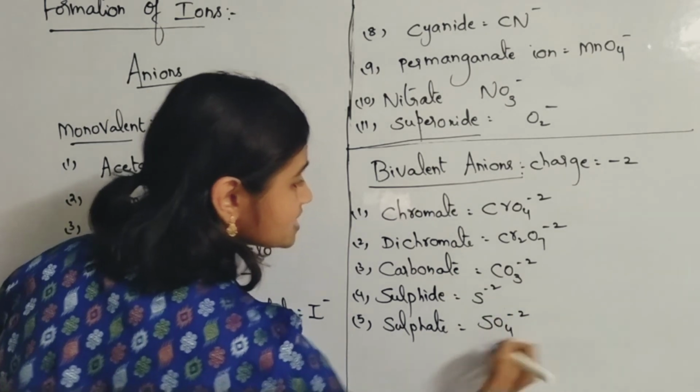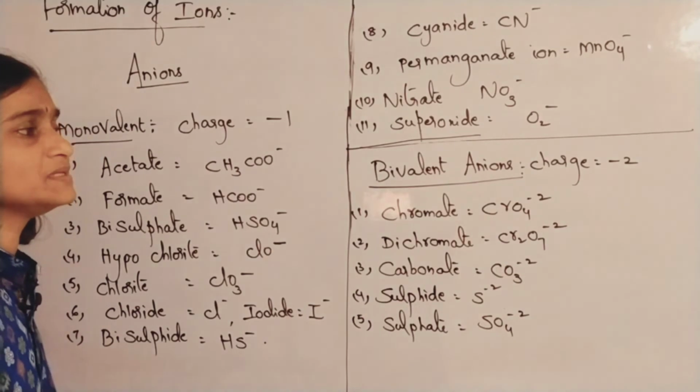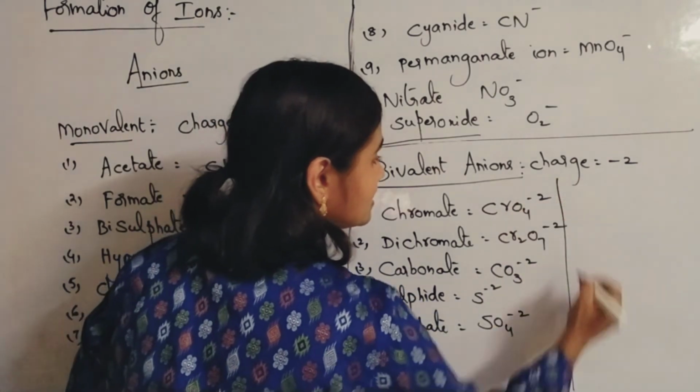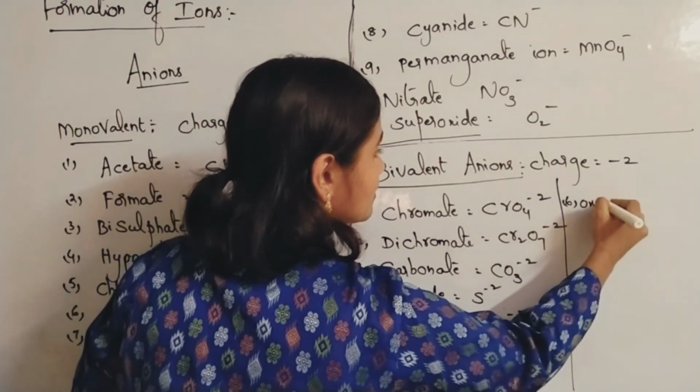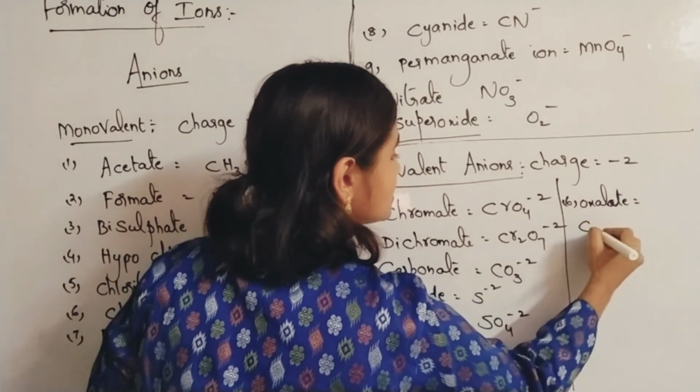Okay, now charge is -2 only in all these cases. Okay, so many examples will be there. Bivalent anions. Okay, oxalate C2O4 minus 2. Silicate SiO3 minus 2. Oxalate you can take, I'll just write here, oxalate ion is what?